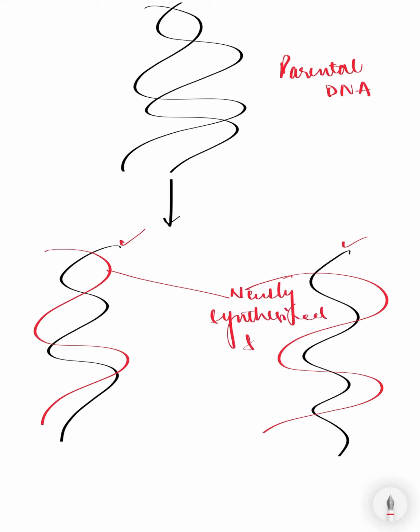Newly synthesized strands. So semi-conservative means one strand would be parental and one strand would be newly synthesized.